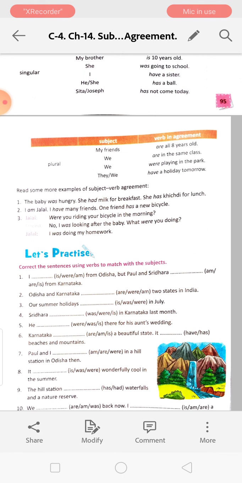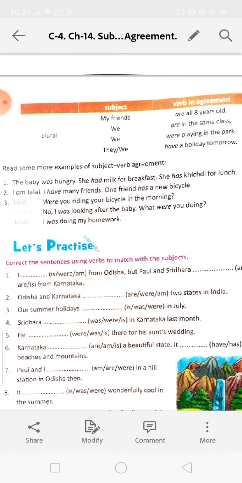Now read some more examples of subject verb agreement. The baby was hungry. She had milk for breakfast. She has khichdi for lunch. So here, was, the baby is singular.